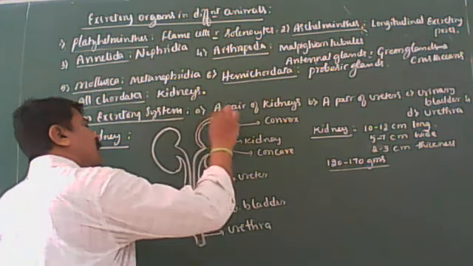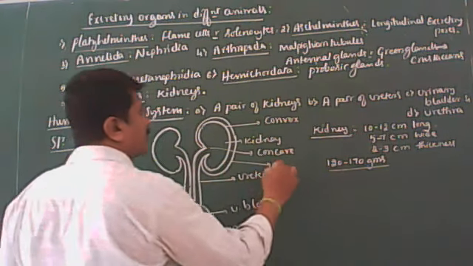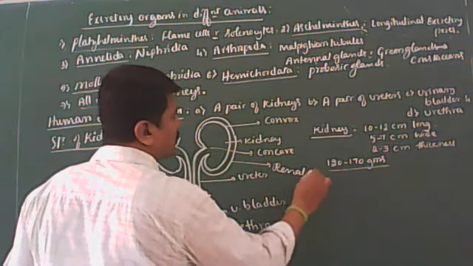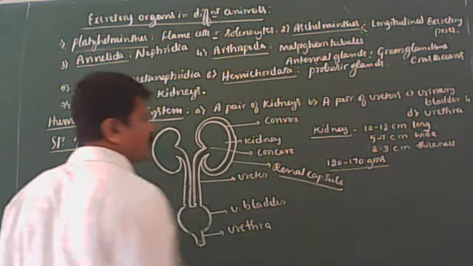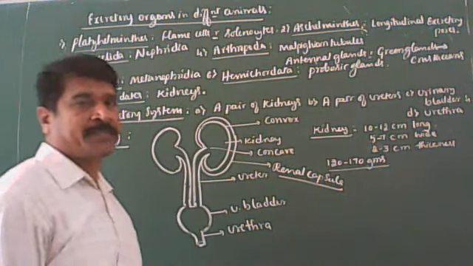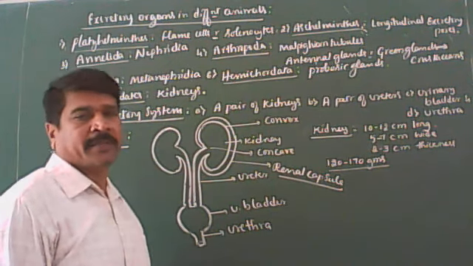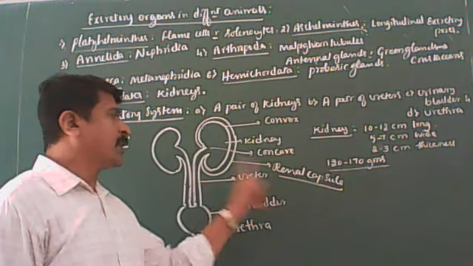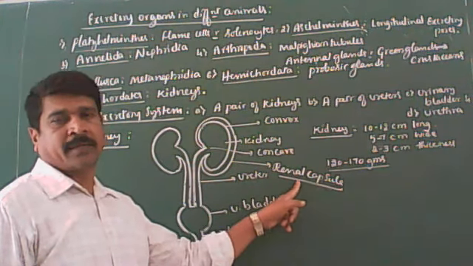Externally, kidneys are covered by a tough connective tissue membrane called the renal capsule. Glisson's capsule is different, renal capsule is different. The protective layer of the liver is called Glisson's capsule. The protective layer of the kidney is called the renal capsule. Clear? I think you are getting it.